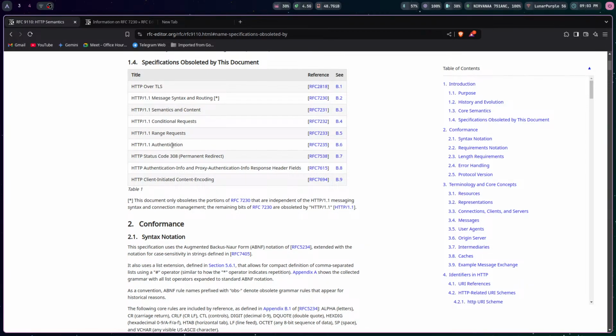You have authentication, which is like the authorization header, cookies, session cookies, all those things. Then there is again authentication info, proxy authentication info. You also have custom headers. So anything that starts with X dash, that is a custom header. You have client initiated content encoding. So I can request a specific type of content encoding, or I can send a specific type of content encoding. This basically means that I can encode the content, and the server, based on this header, will understand how to decode it.